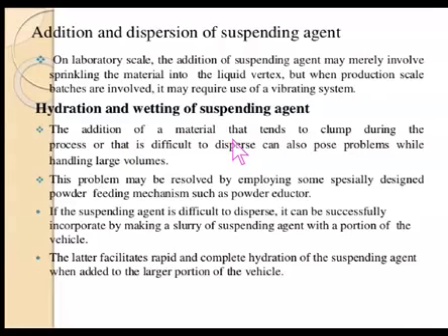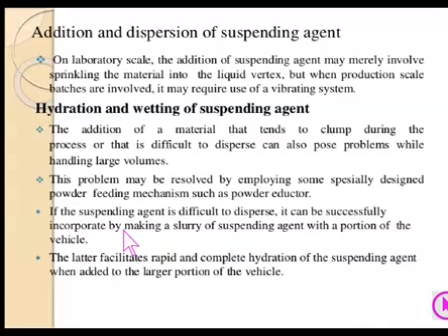The addition of a material that tends to clump during the process or that is difficult to disperse can also pose problems while handling large volumes. This problem may be resolved by employing a specially designed powder feeding mechanism such as a powder eductor. So in a large scale process, the eductor may be required, and the need for the use of an eductor can be decided during the trials in the pilot plant only.